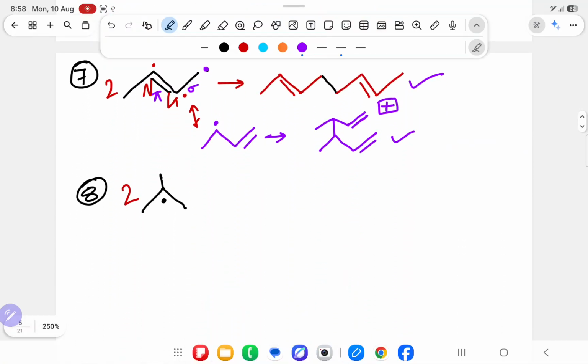Now this is a good example. What is the good example? Sir, it is 3 degree. Up to now 1 degree and 2 degree were combining, so 3 degree will do disproportionation. 2 mole is there, so what you have to do? You have to take 1 mole and another mole. 1 mole has a free radical, another mole has a free radical.